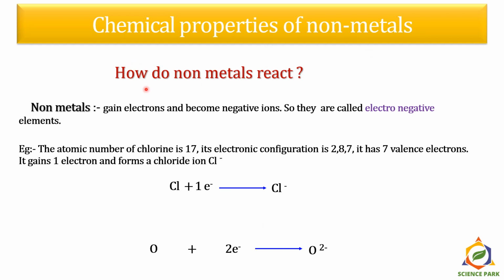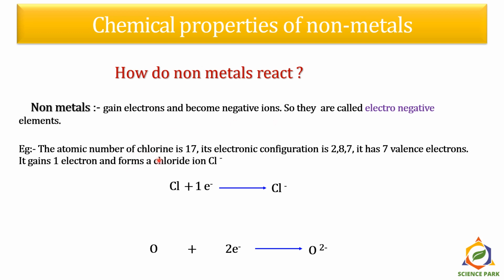First, the question arises, how do non-metals react? Non-metals gain electrons and become negative ions. So they are called anions. So they are called electronegative elements.